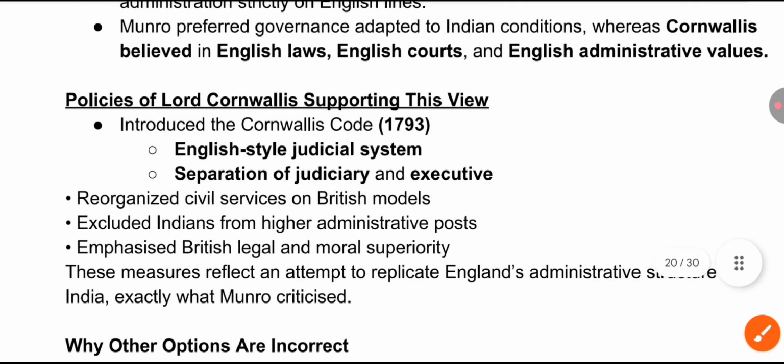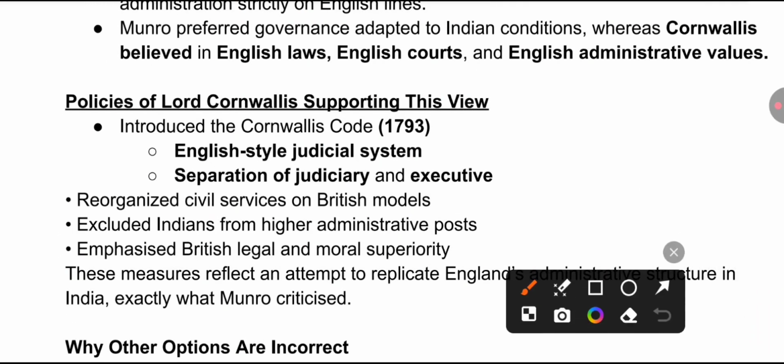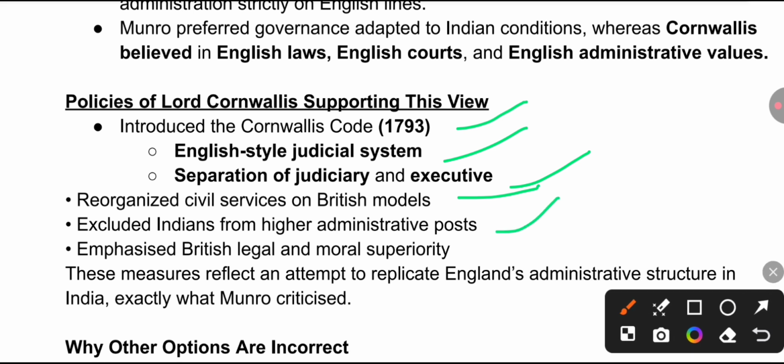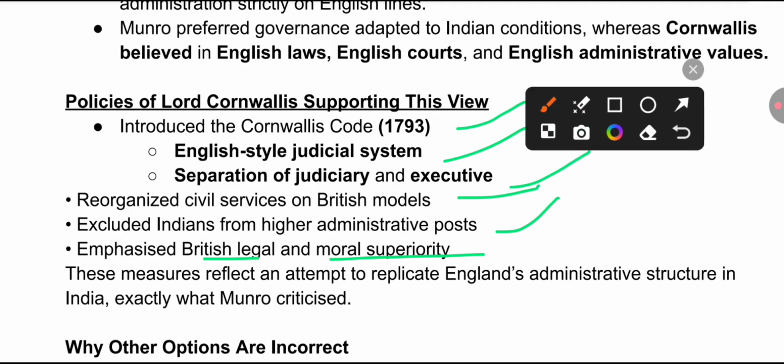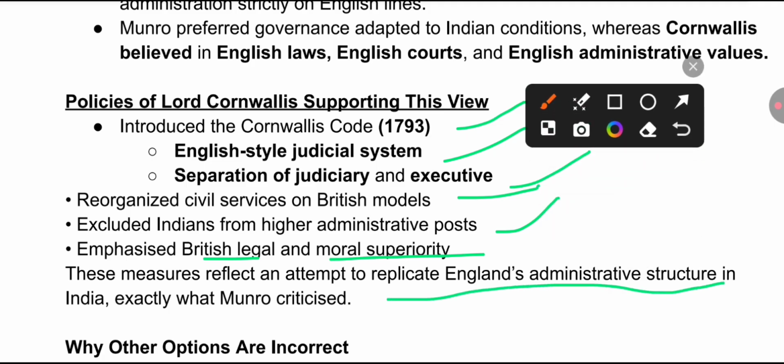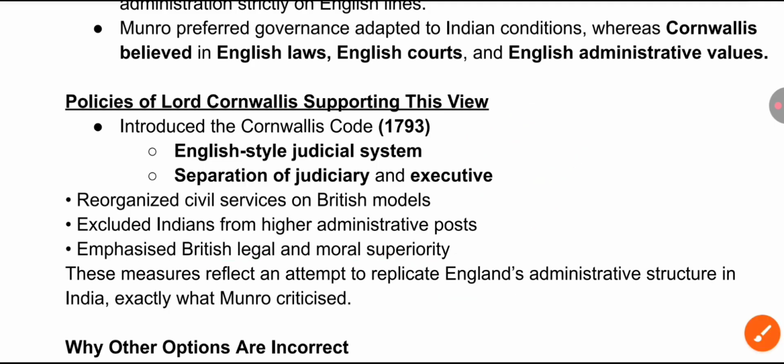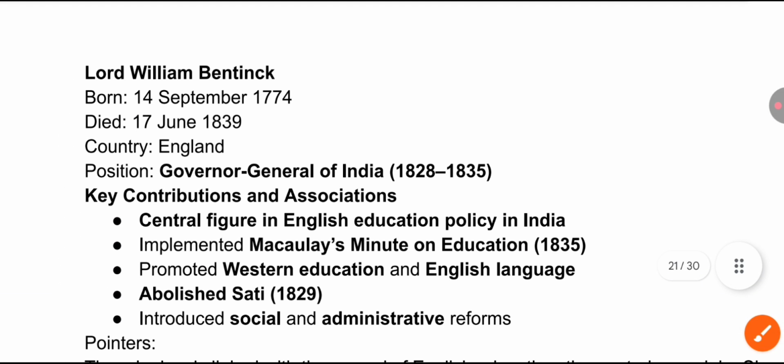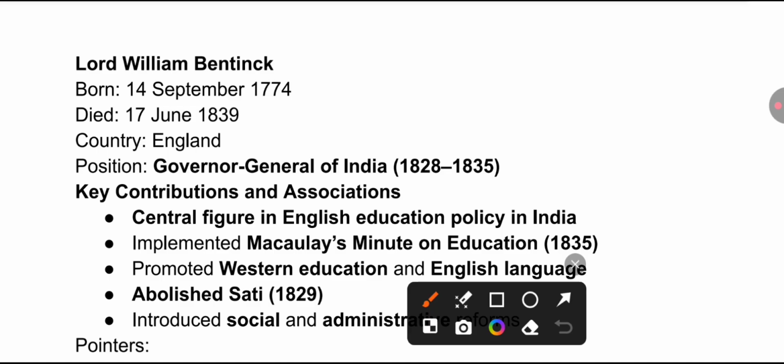Now, policies by Lord Cornwallis supporting this view: he introduced the Cornwallis Code in 1793, in which he mentioned an English-style judicial system and separation of judiciary and executive. Recognized civil service on British models, excluded Indians from higher administrative posts. Remember this pointer they include in the question, and then they ask about the person, the member that is associated. They emphasized British legal and moral superiority, and these measures reflect an attempt to replicate England's administrative structure in India, exactly what Munro criticized.